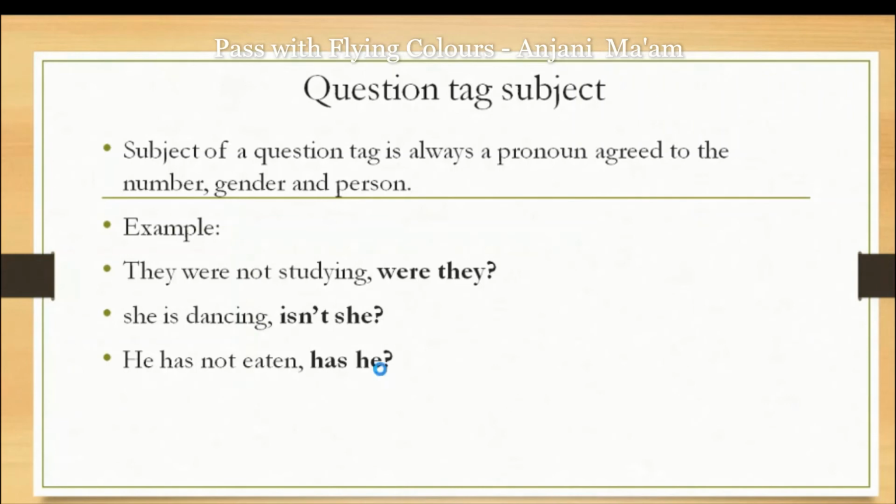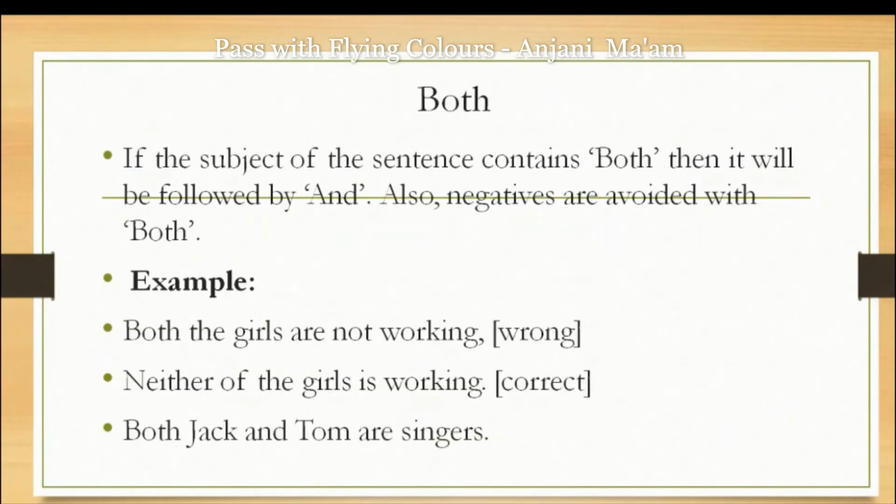Remember this rule. Next, uses of both. If the subject of a sentence contains both, then both is always followed by and. That is the first rule. Second rule, negatives are avoided with both. It means whenever a sentence starts with both as a subject, we cannot use a negative sentence. To use negativity in a sentence for two people, we can use neither instead of both. If the statement is positive, only then can you use both for two people.